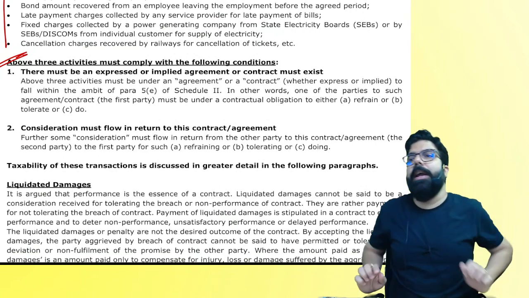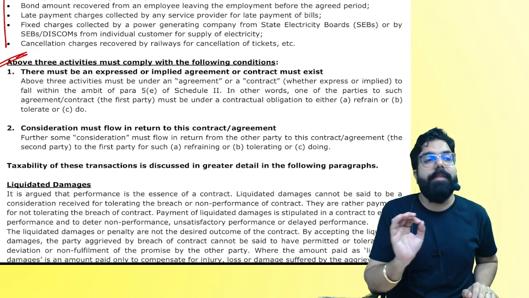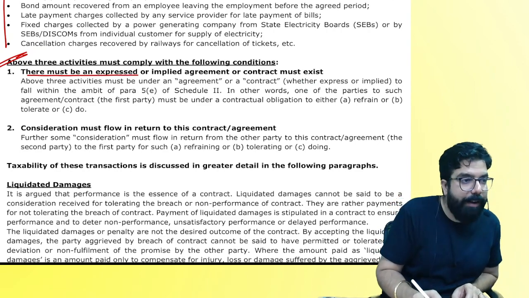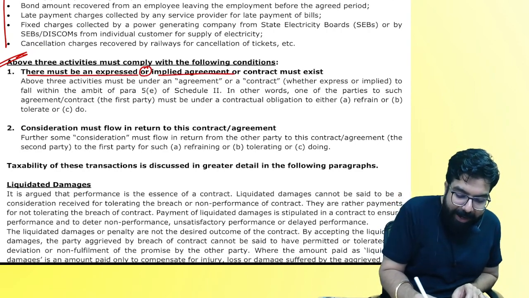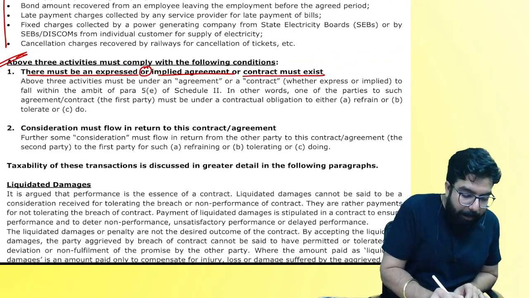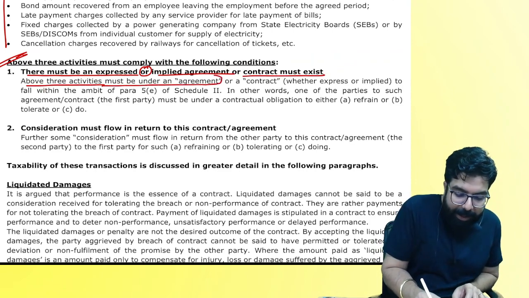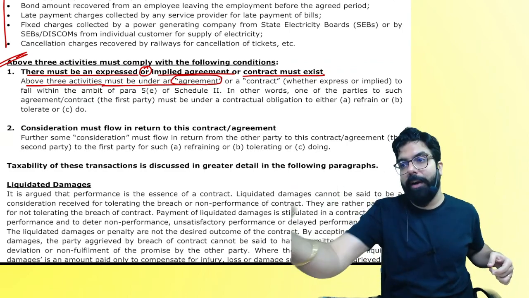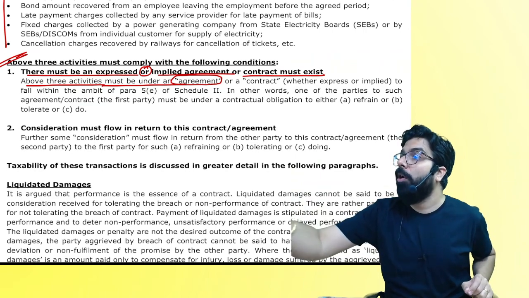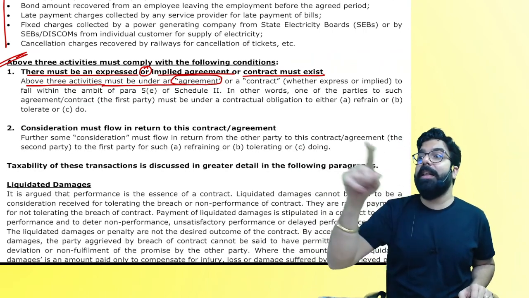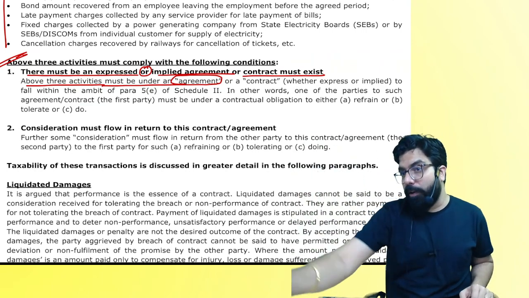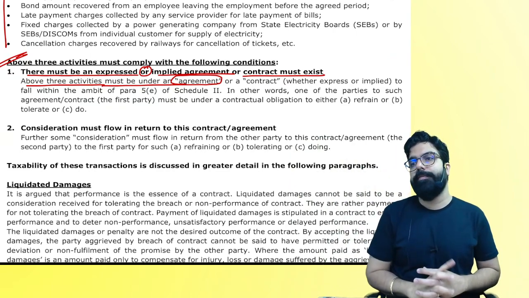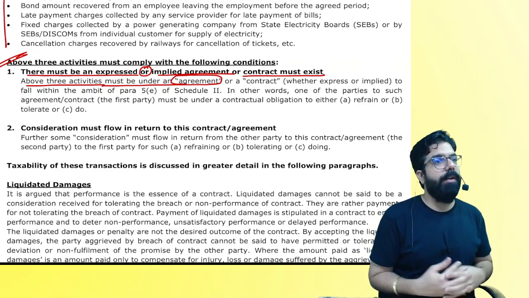They are going ahead and telling, for anything to come under supply, there must be two things. See everyone, there must be an express or implied agreement or contract. Above three activities must be done under an agreement. It means I should have an agreement to tolerate, I should do an agreement with you to refrain, or I should do an agreement that I will do this act for you. And you should have paid me the consideration. Only then it will become a supply of service. Are we clear, everyone? Can we go ahead?